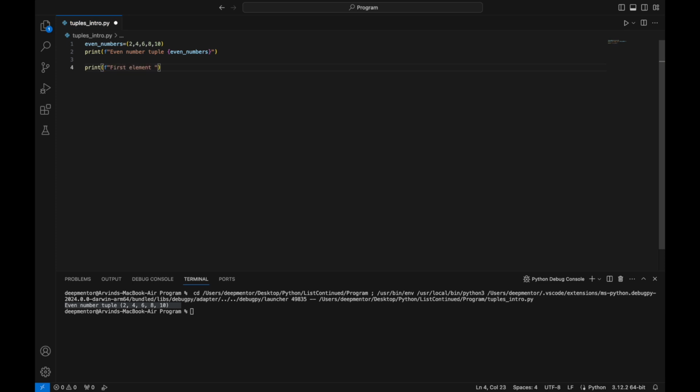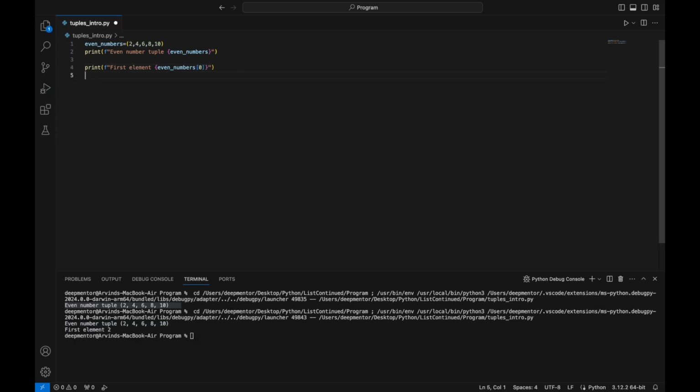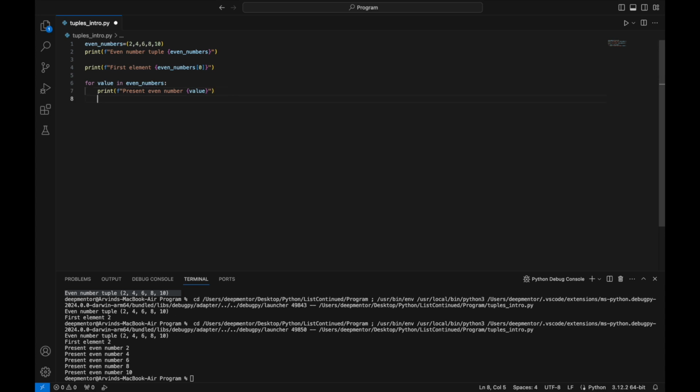You can access the elements of a tuple using square brackets as we do for the lists. Also, you can iterate over elements of a tuple using for loop. You can't change the value of a tuple or modify any element.